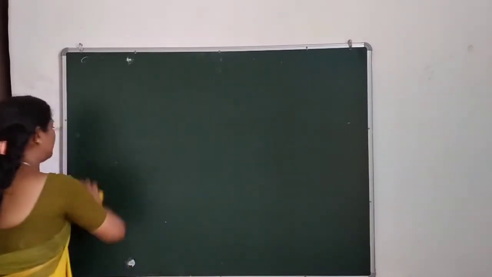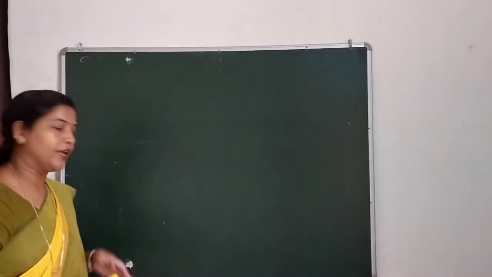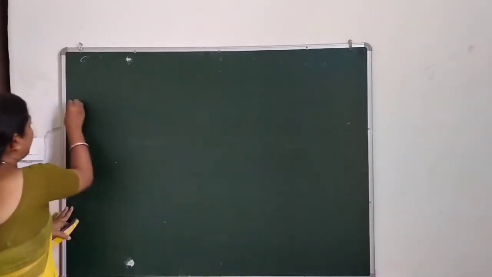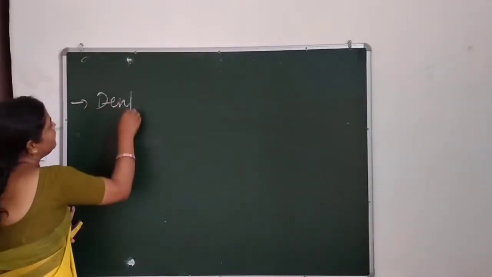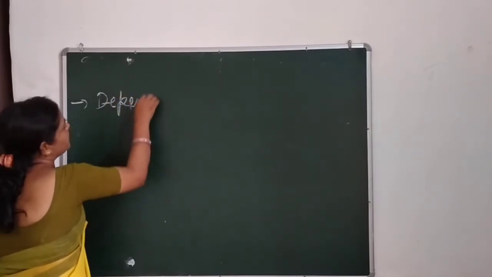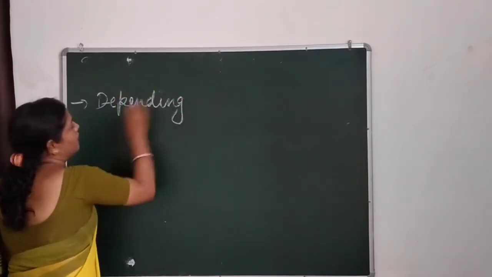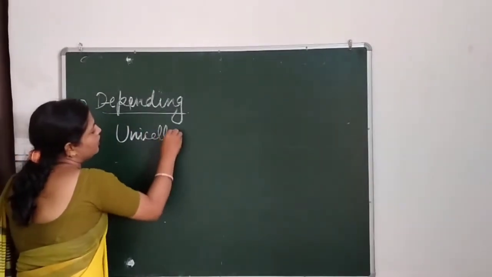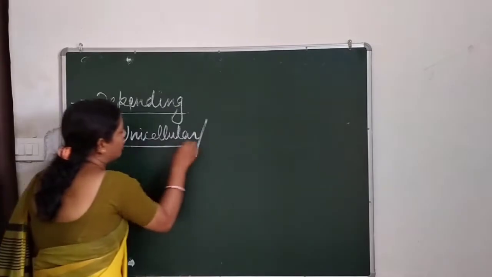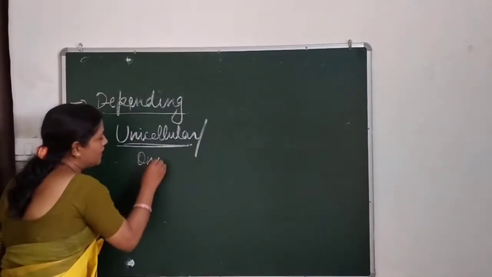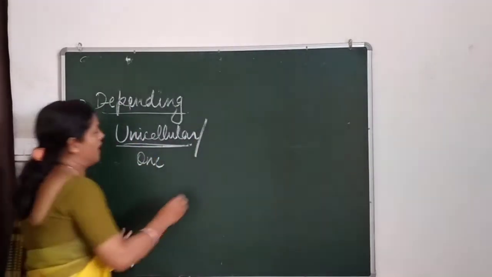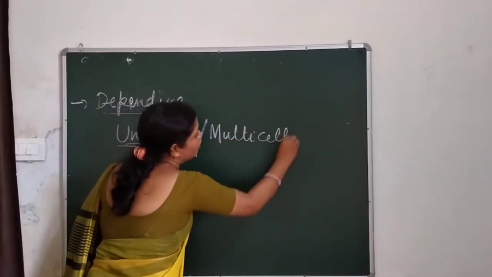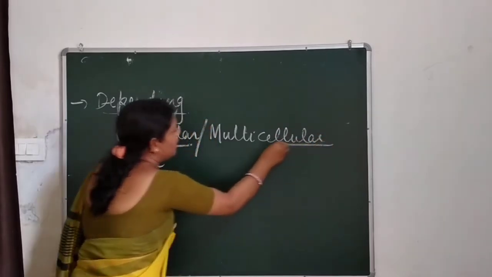Depending upon the number of cells, organisms are unicellular or multicellular. If an organism has only one cell, it is called unicellular, and if it has more than one cell, it will be called a multicellular organism.